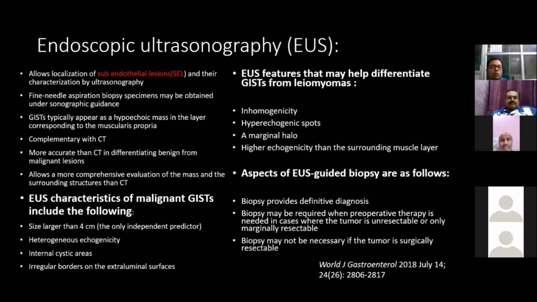Now, how to differentiate from leiomyoma? Inhomogeneity, hyperechoic spots, marginal halo, and higher echogenicity than the surrounding muscle layer are typical characteristics of leiomyoma. And what are the aspects of endoscopic biopsy? Biopsy provides a definitive diagnosis and may be required when preoperative therapy is needed, in cases where the tumor is unresectable or only marginally resectable. Biopsy may not be necessary if the tumor is surgically resectable.